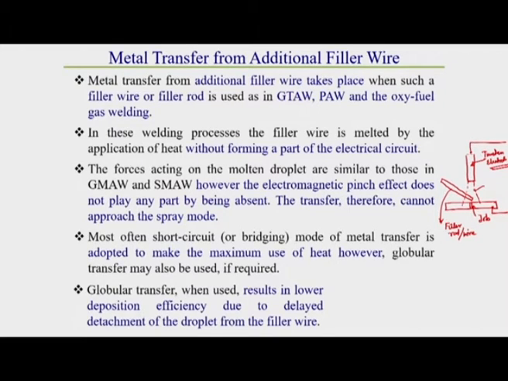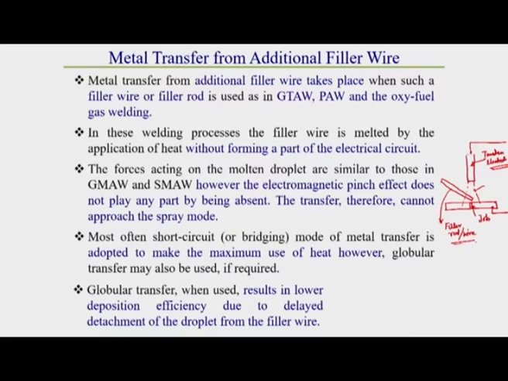What types of metal transfer we can observe in this case of filler wire, non-consumable welding technique, we should also know. Here you can observe that the filler wire is heated by the arc.